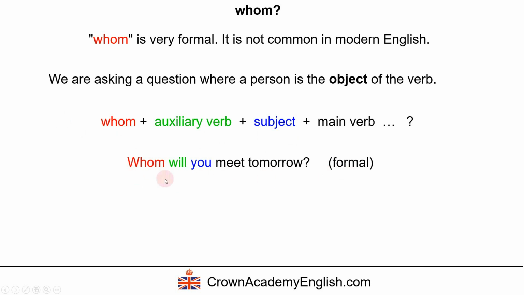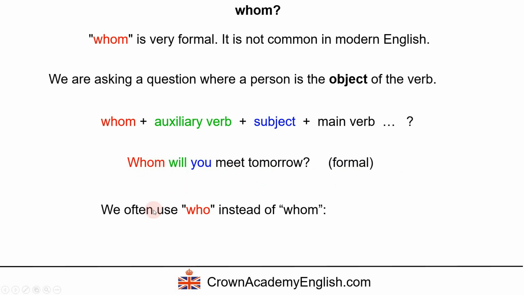So here is an example. Whom will you meet tomorrow? So this means you will meet which person tomorrow? Will you meet Mark? Will you meet Jane? Okay, so as you can see, the person is the object of meet. So this is using whom, and it is very formal.